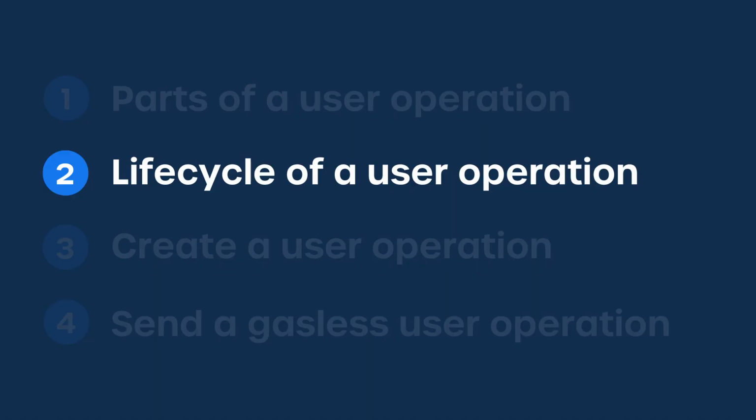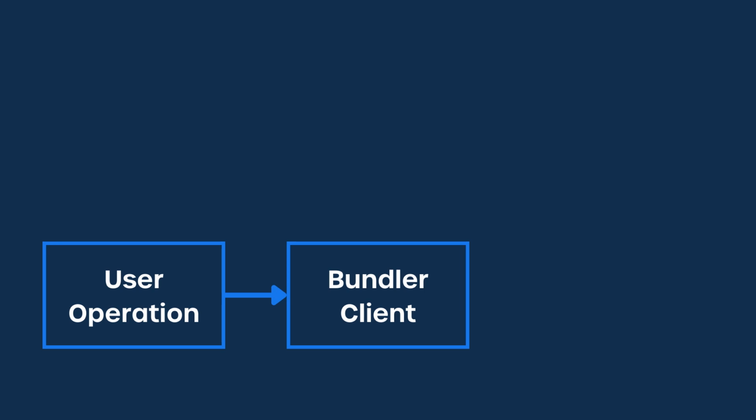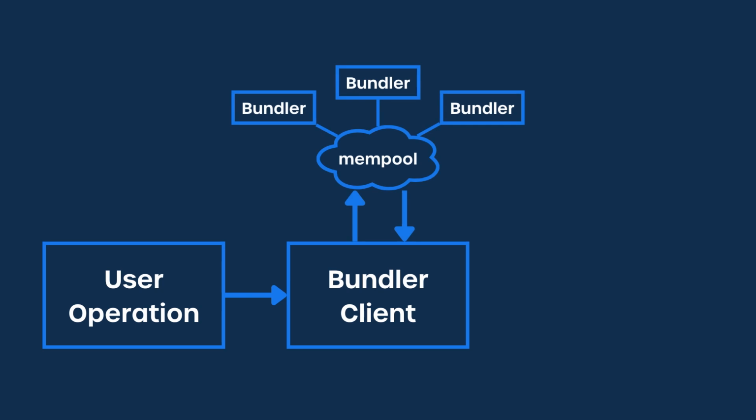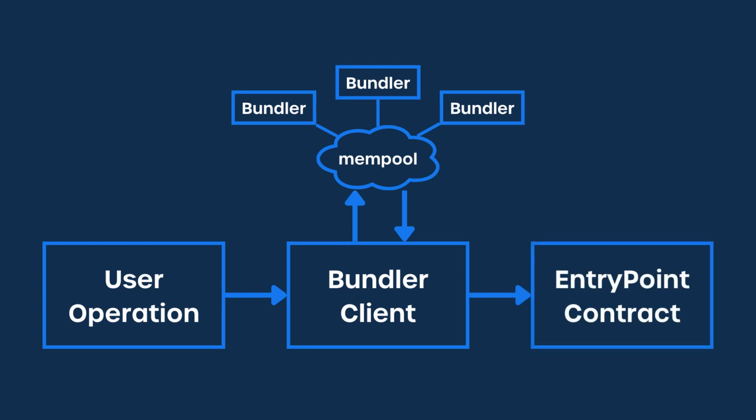Once you have your user operation, you'll need to send it to the ERC-4337 mempool. This is usually done through a JSON RPC call to a bundler client. The bundler client performs some basic sanity checks on the user operation and then adds it to the ERC-4337 mempool. Bundlers watch the mempool and pick up valid user operations. The bundler does some simulation to make sure it won't lose money and then sends the bundle of user operations on-chain by calling the entry point contract. Now, a bundle is simply an array of user operations that is sent to the entry point.